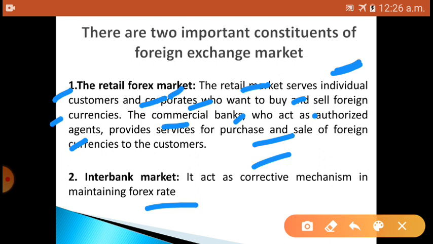So this corrective action is taken by banks, by encouraging or discouraging buyers and sellers in the market. That is called the interbank market.